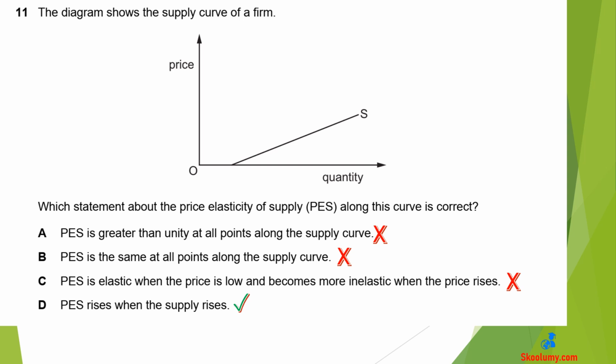Option A is wrong because PES can be less than unity, that is fairly inelastic. B. PES is not the same at all points along the supply curve. C is wrong because PES is inelastic when the price is low, but more elastic when the price rises. That is, the higher the price, the higher the PES.